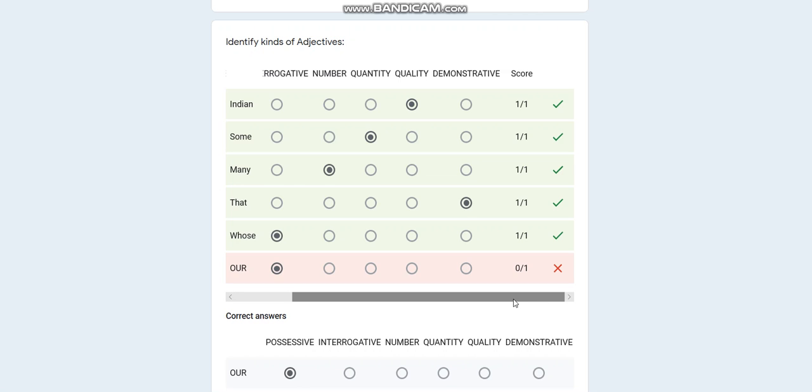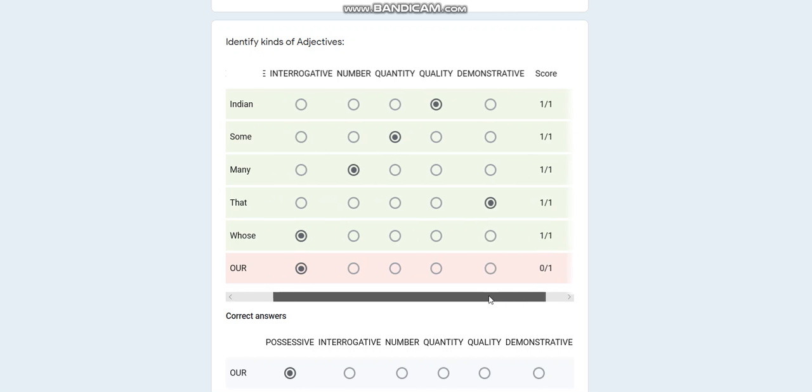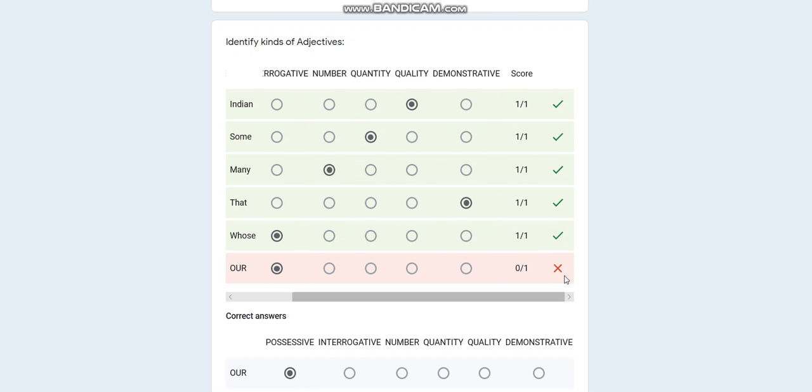But for 'are', it was possessive. Here you can see below that the correct answer, possessive, is given, and over here a cross mark of red color is given to me, which shows that my answer was wrong.